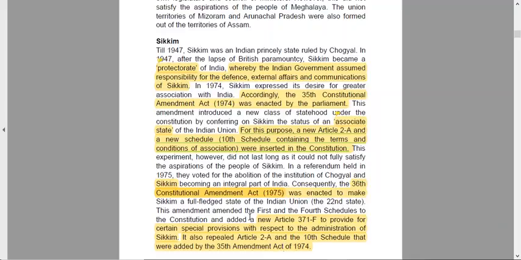This amendment amended the First and the Fourth Schedule of the Constitution and added Article 371F to provide certain provisions with respect to the administration of Sikkim. So new articles were added for Sikkim, and it also repealed Article 2A and the Tenth Schedule that were added by the 35th amendment. The 36th removed Article 2A and the Tenth Schedule, which were inserted just for the purpose of giving Sikkim the status of associate state, because it is no longer an associate state but a full-fledged state. So we repeal the earlier ones, and a new article altogether was added, Article 371F, to provide special provisions for the administration of Sikkim.